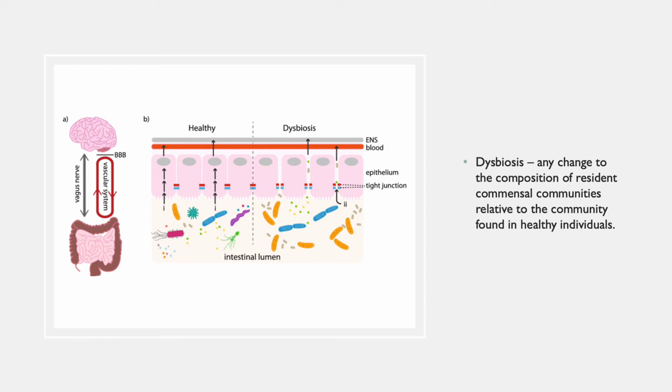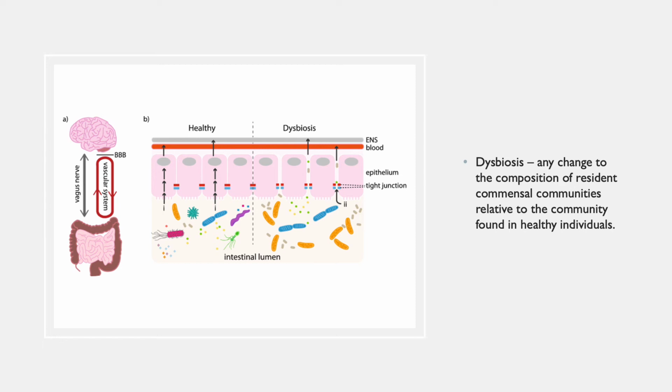Now let's look over here on the right side where you see B, and there it's split in two. You see a healthy version and a version with dysbiosis of this intestinal lumen. So over here on the right, you see the word tight junction, and basically that is just an area where two cells are so close together that they form a basically impermeable membrane.